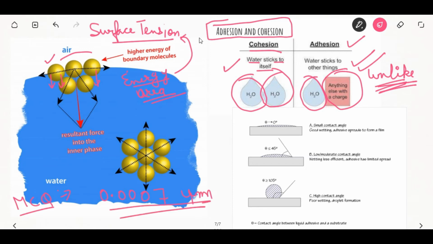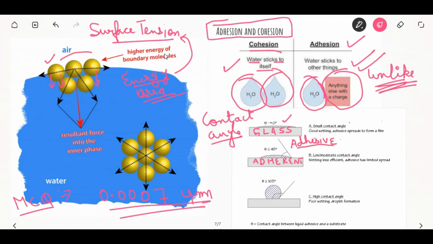So to produce adhesion, the liquid must flow easily over the entire surface and adhere to the solid. Coming to the contact angle. The contact angle is formed by the adhesive and the adherent. The adhesive is the water and the adherent is the glass. So it is the angle formed by the adhesive and the adherent.